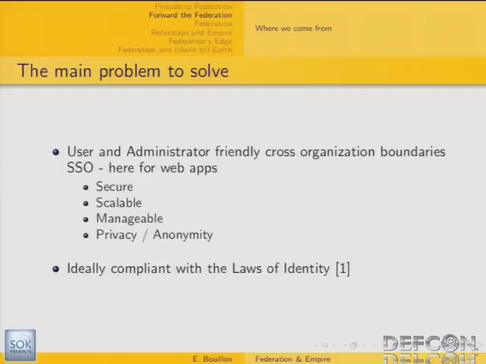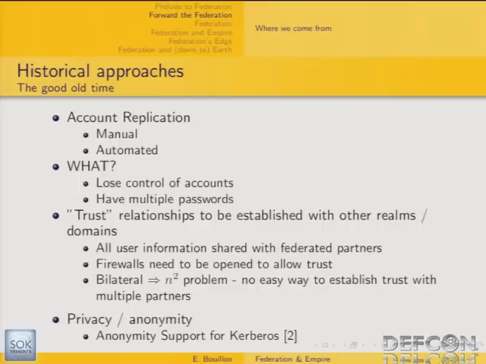So here I'm going to focus on web applications. That needs to be secure, scalable, easy to manage, and ideally take care of privacy and anonymity issues. This problem is not new, and of course previous solutions have already been deployed. Usually these solutions rely either on duplicating user accounts more or less intelligently, or on establishing trust relationships between security domains, typically Kerberos trust relationships between Active Directory domains, be they unilateral or bidirectional trust relationships.